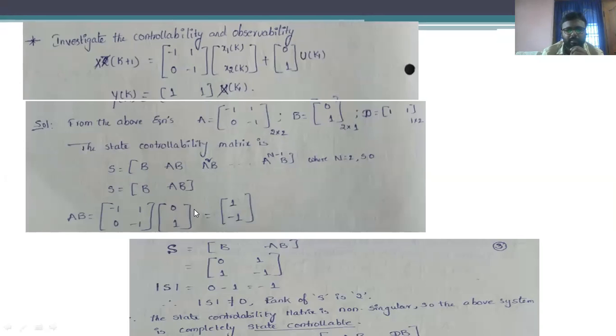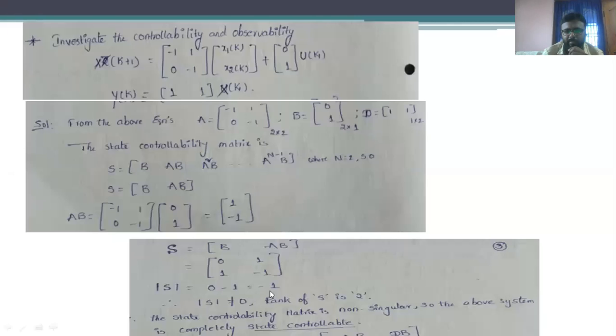So a 2 by 2 matrix is multiplied with a 2 by 1 matrix, which is going to yield a 2 by 1 matrix, and the values of the matrix are 1 and minus 1. So we have evaluated the matrix of AB, and we have the matrix of capital B as 0, 1. Just substituting capital B and capital AB, S is going to be evaluated as 0, 1, which is the matrix of B, and AB is 1 and minus 1.